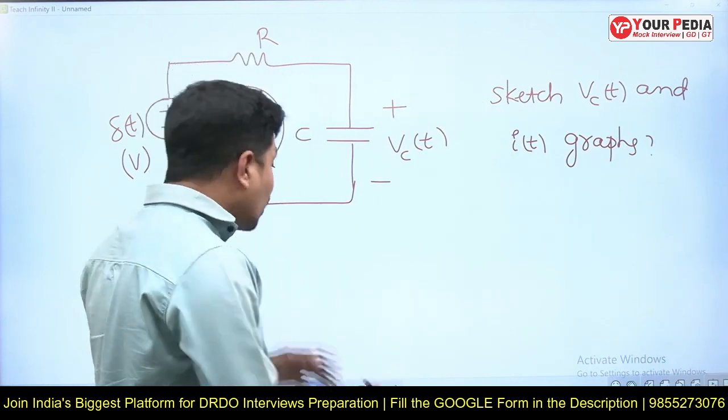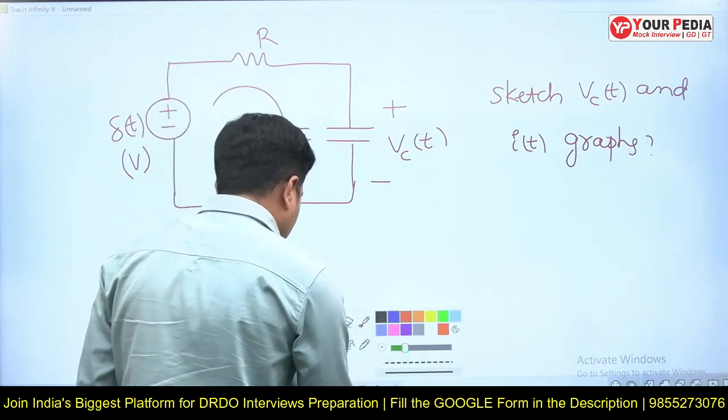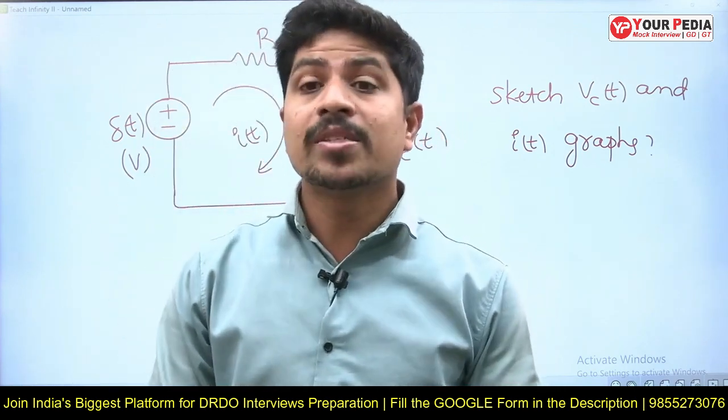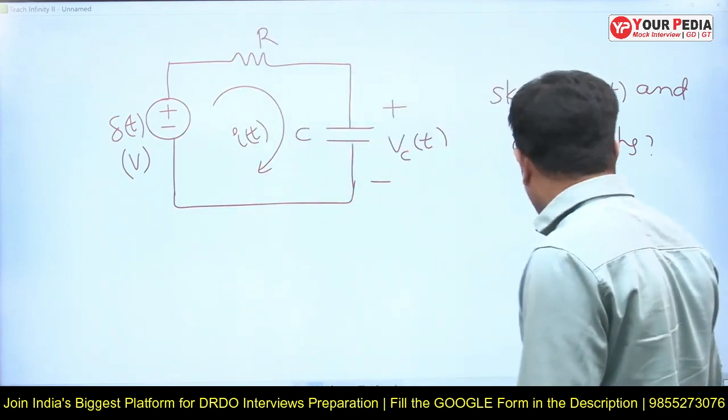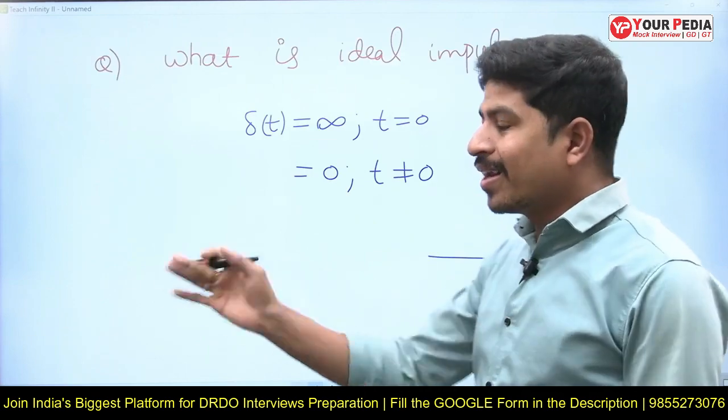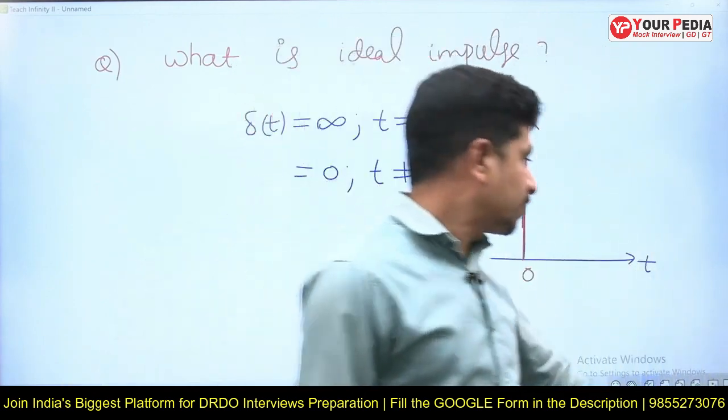First, one must understand that this voltage is an impulse voltage source. Impulse means, as we drew in a graph, it exists only at t equal to 0. Other than t equal to 0, it is absent.